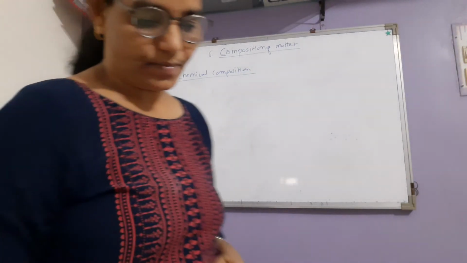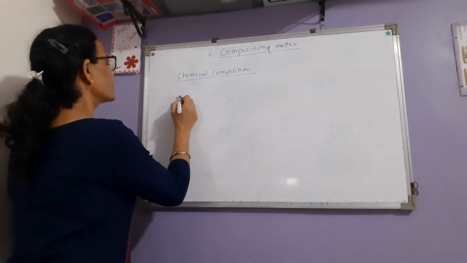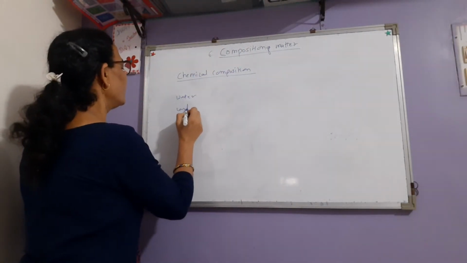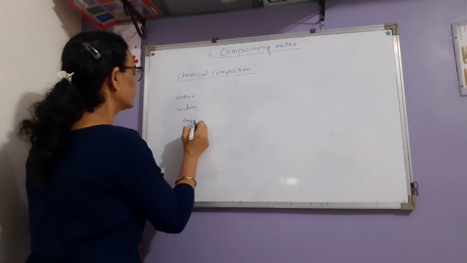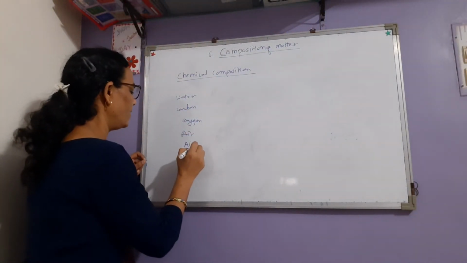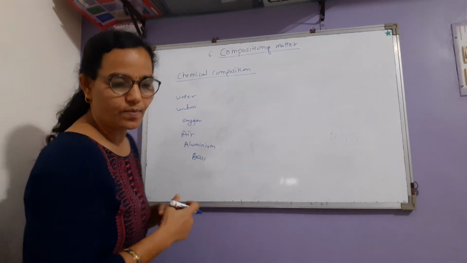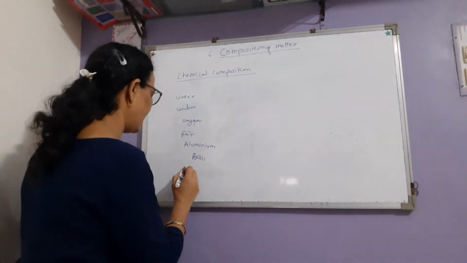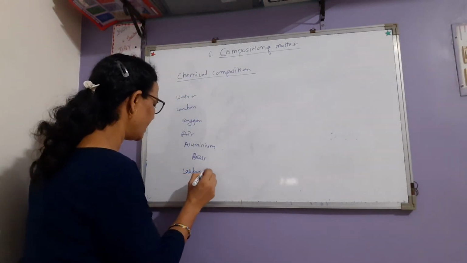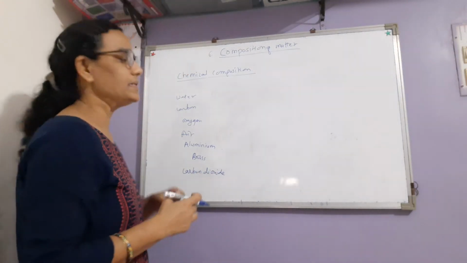In the textbook page number 40, they have given names of materials and we have to write the chemical formula. Water, carbon, oxygen, air, aluminium, brass, and carbon dioxide. So a small activity we will carry out. We have to write their chemical formula, meaning composition.